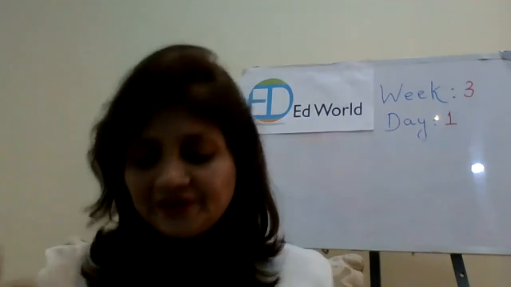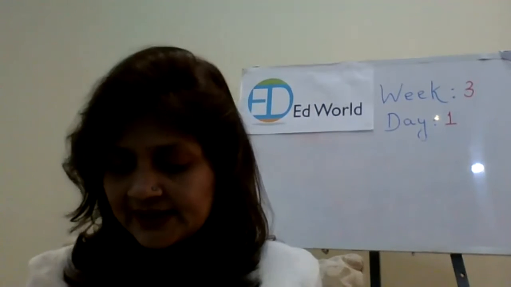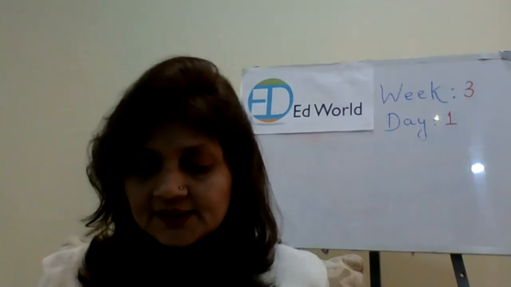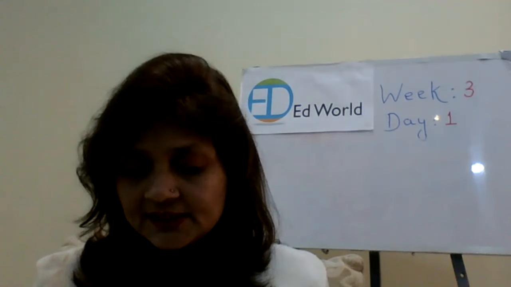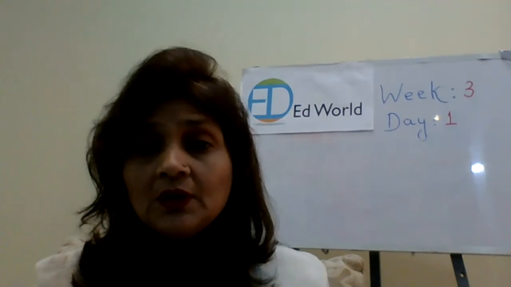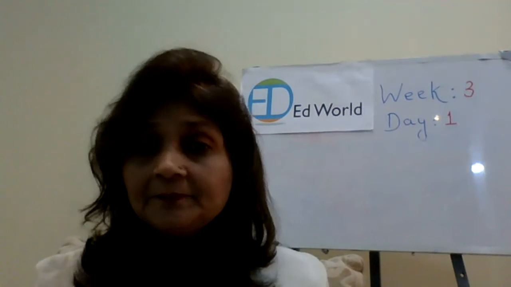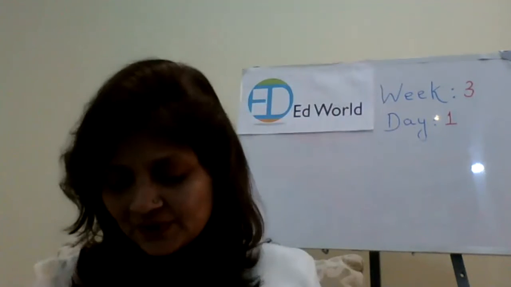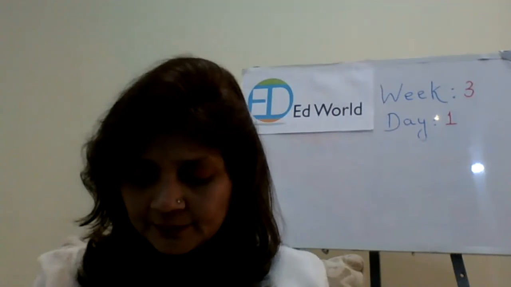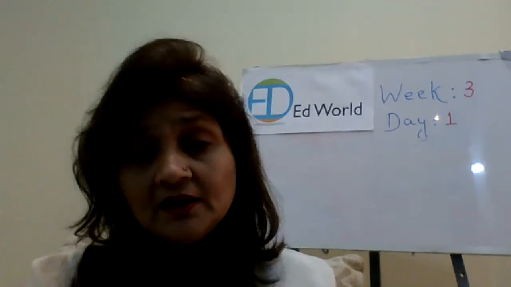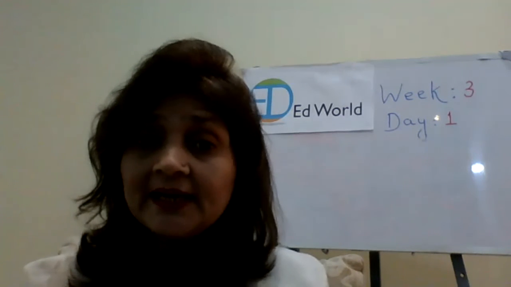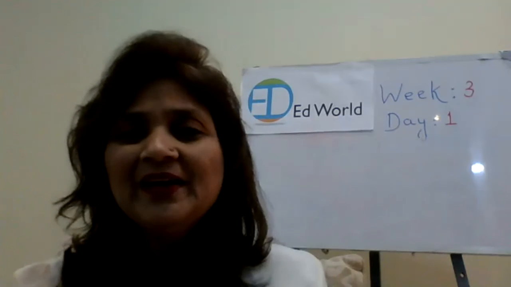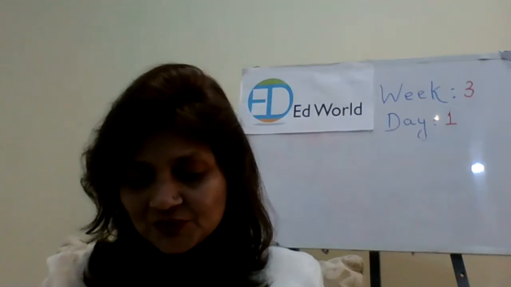Now, time for riddles. Ready for riddles? Great. Okay, now let's start. The first one is, I live in the desert. I am very tall and fat. Who am I? Who lives in the desert? A camel. Great. Wow. Great job. Okay, number 2. I am like a star. I live in water. I am a starfish. Great job. Very good.